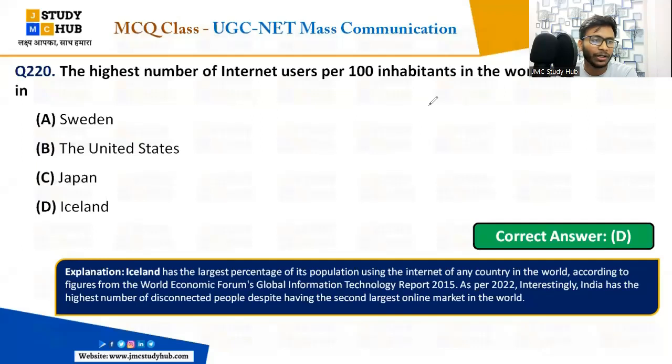So the highest number of internet users per 100 inhabitants is in Iceland. Okay, it is all clear.